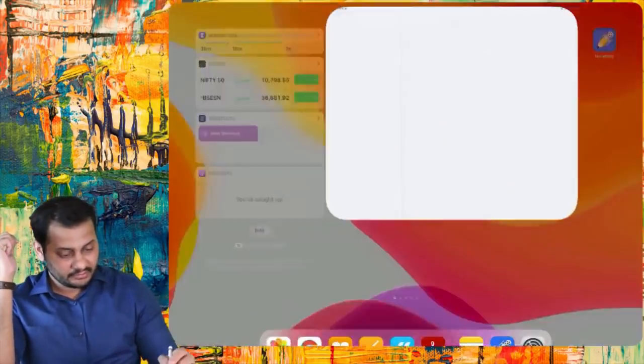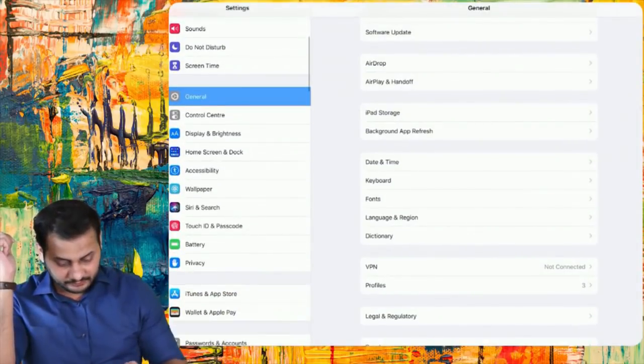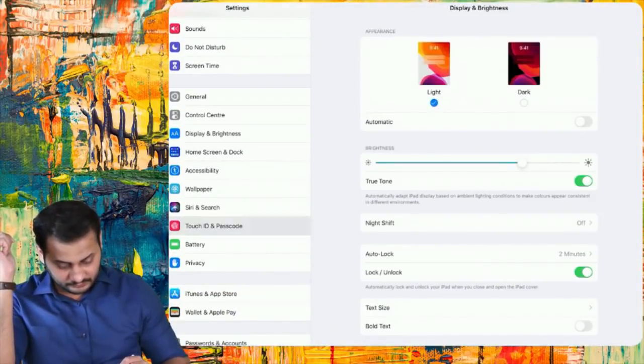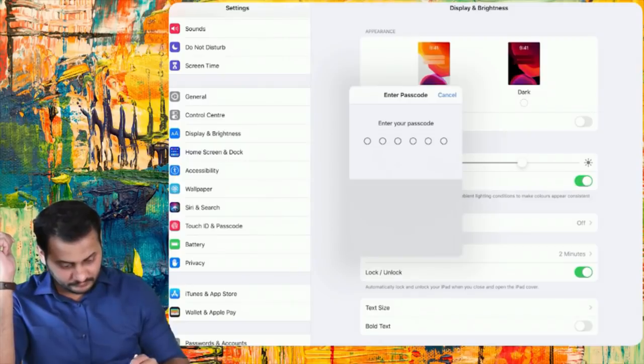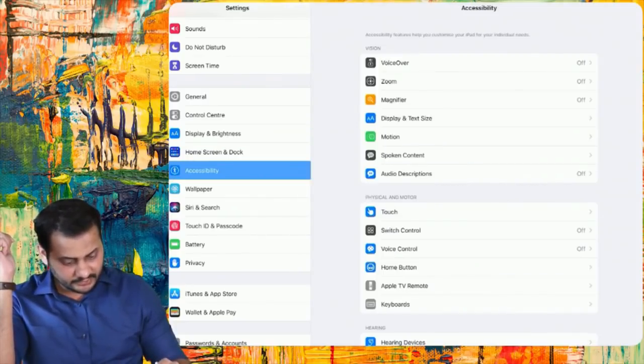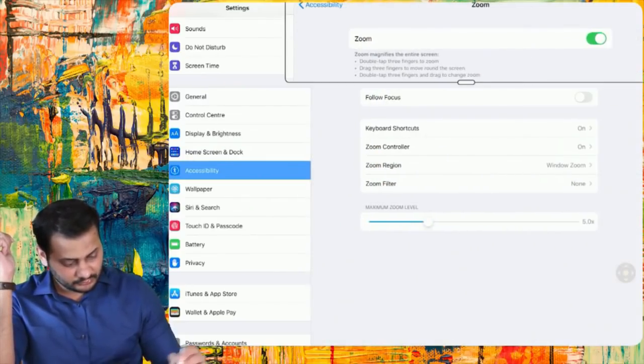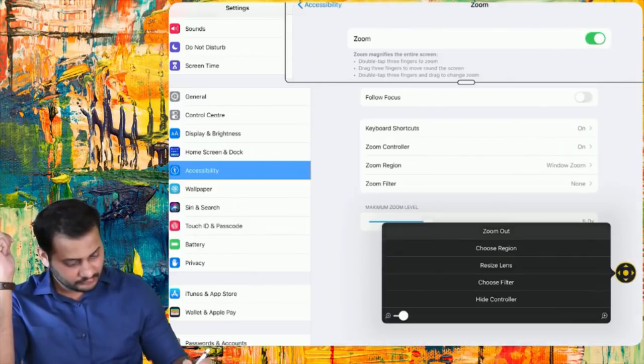Let me start the accessibility zoom on. Yeah,